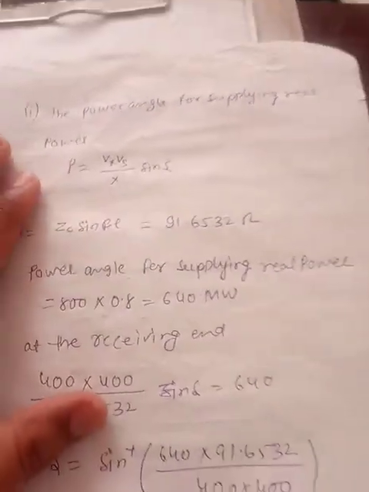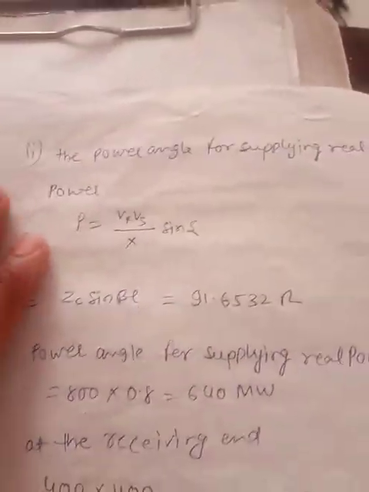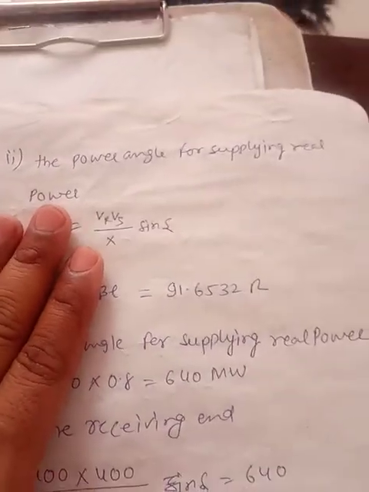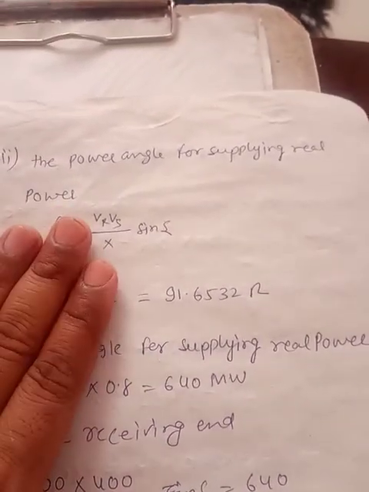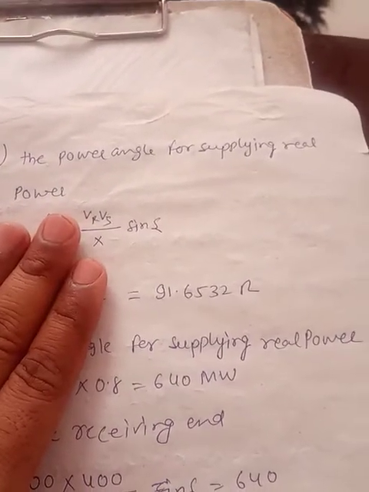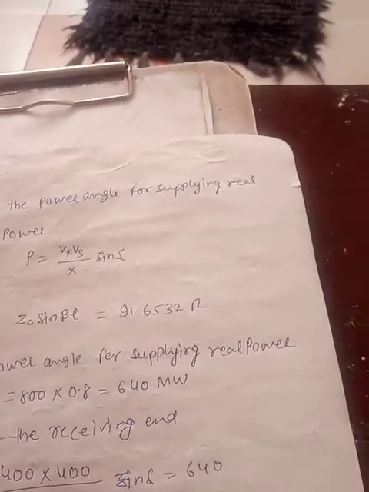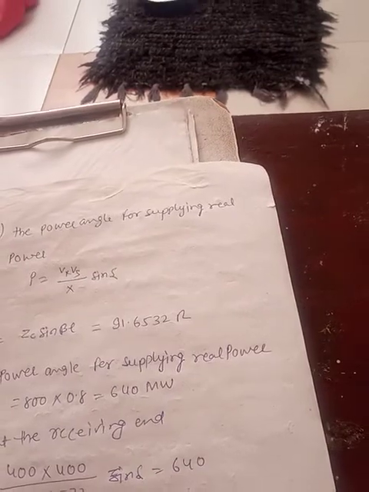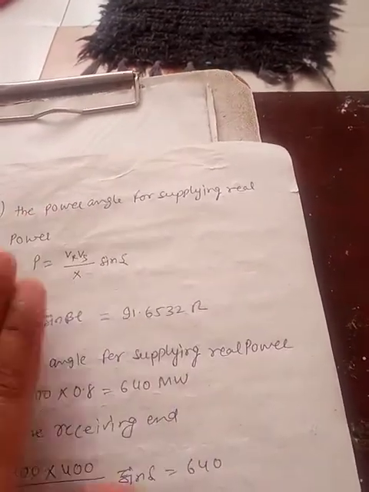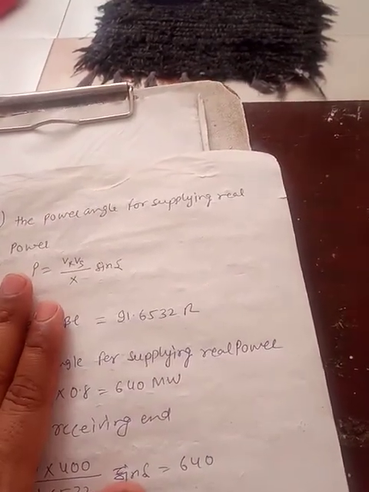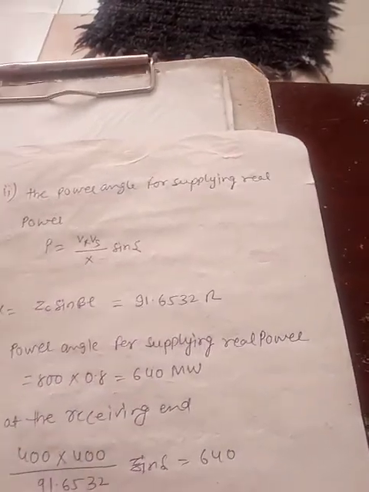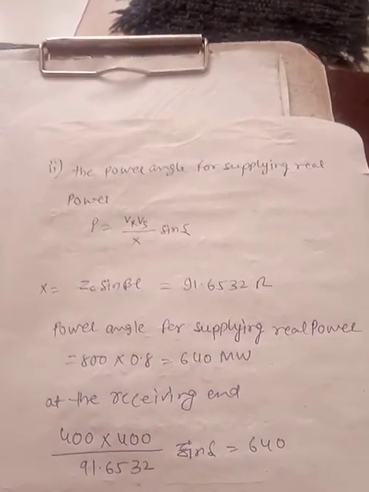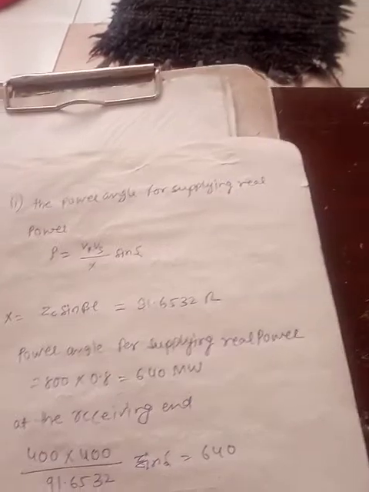Find out the capacity of the shunt capacitor bank, so that we can maintain 400 kV when the receiving end is terminated through a load having 800 MVA capacity and operating at 0.8 power factor, which is mentioned in the question.